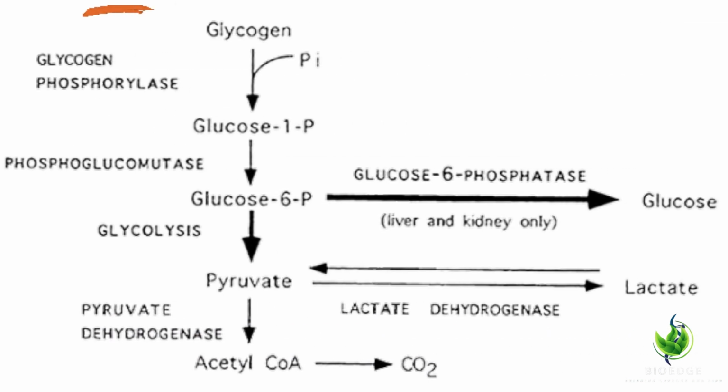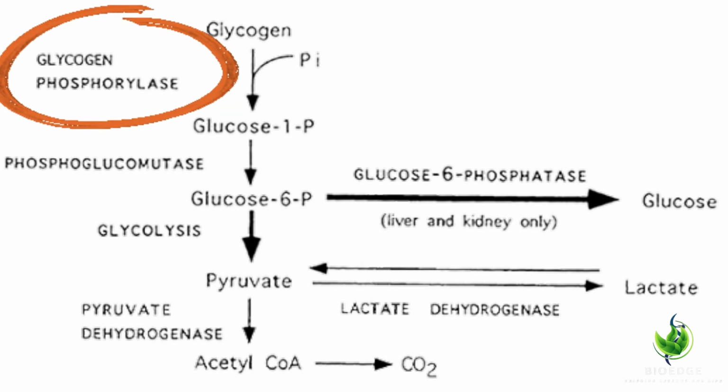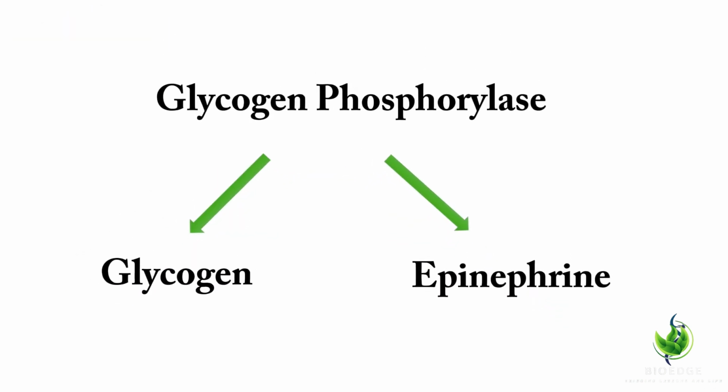First, glycogen phosphorylase activation. The process begins with the activation of glycogen phosphorylase, the key enzyme in glycogenolysis. This enzyme is activated by hormones like glucagon and epinephrine, which are released in response to low blood sugar levels.